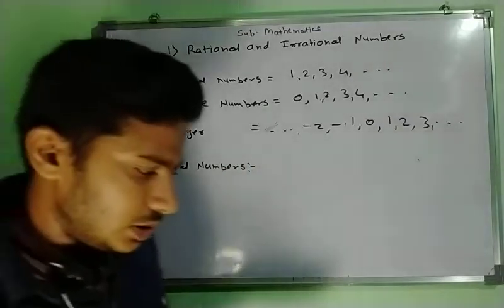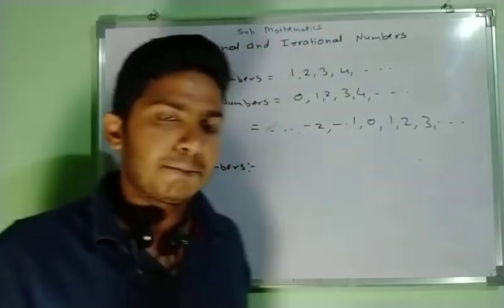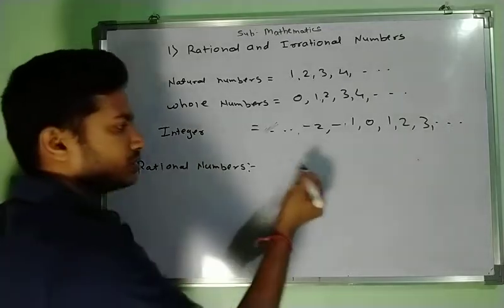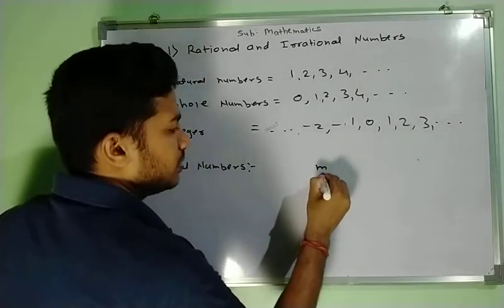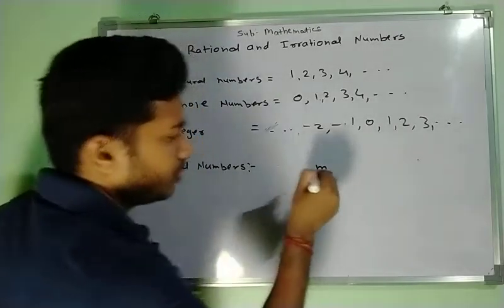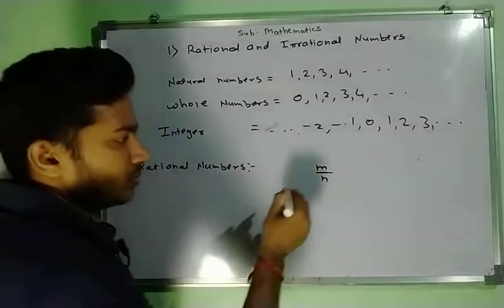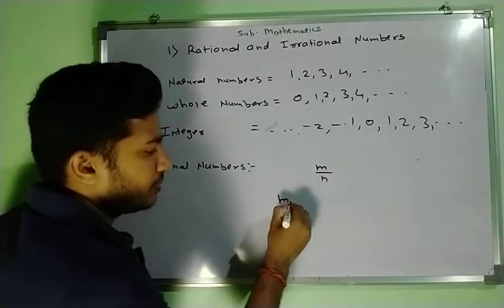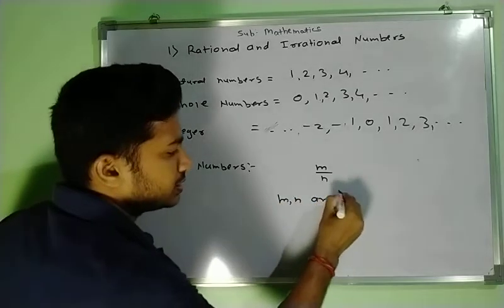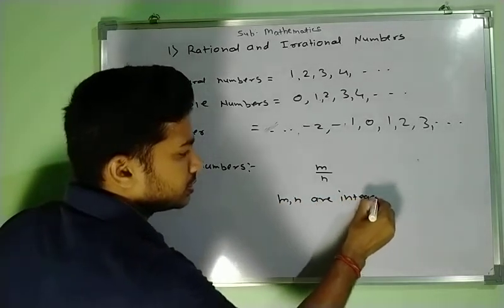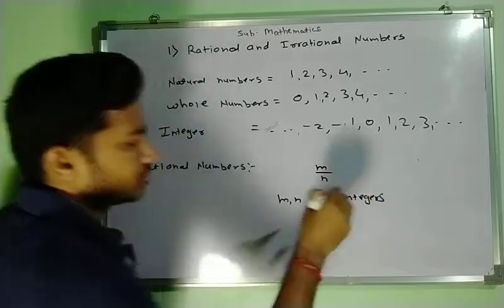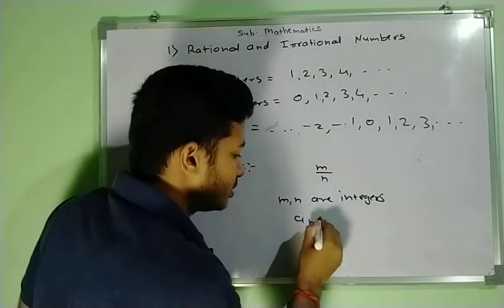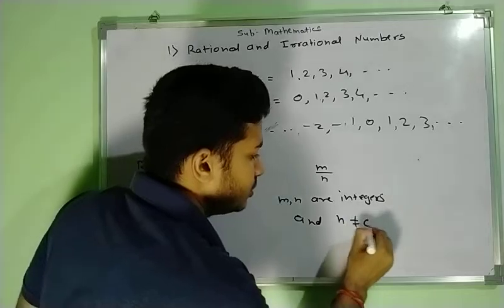So now the definition of rational number: the numbers of the form m by n, where m and n are integers, and n should not be equal to 0.